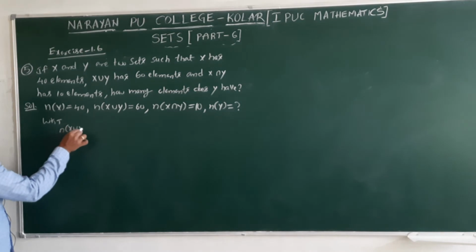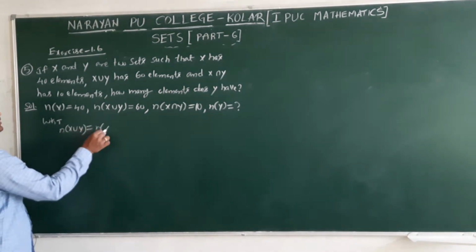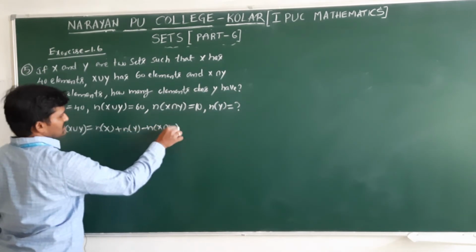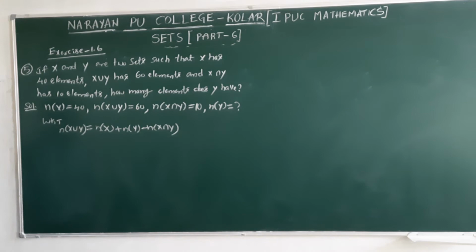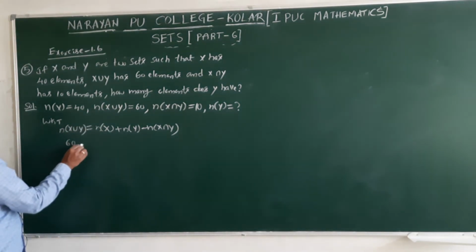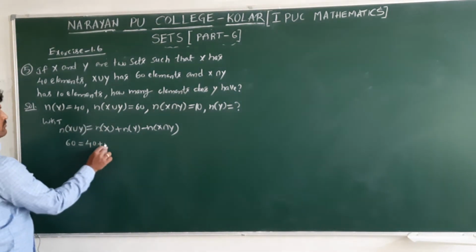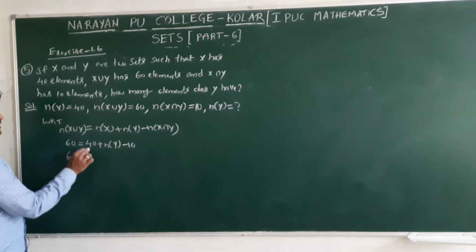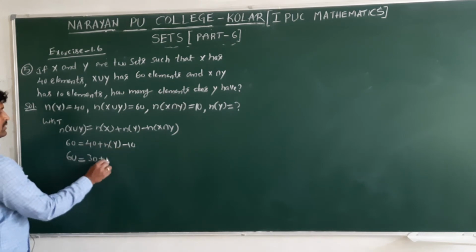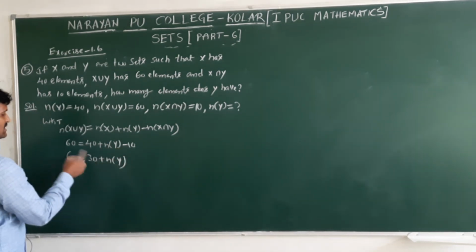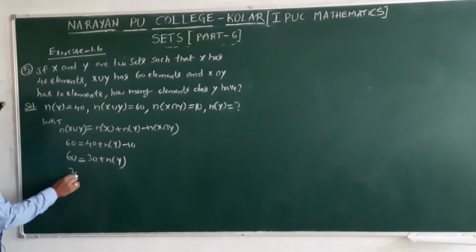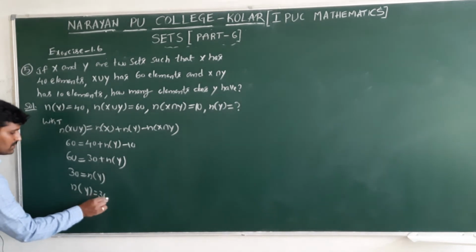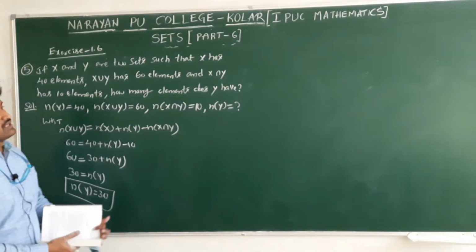N of X union Y equals N of X plus N of Y minus N of X intersection Y. Substitute the given data: 60 equals 40 minus 10, that is 30, plus N of Y. Send this 30 to this side. 60 minus 30, that is 30, equals N of Y. So N of Y is 30, that is the answer.